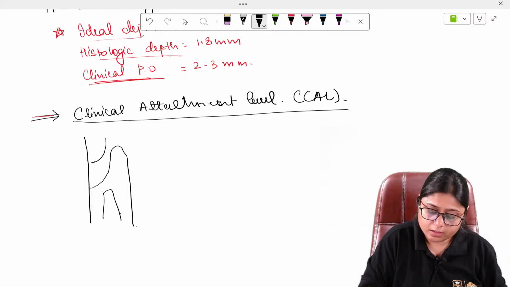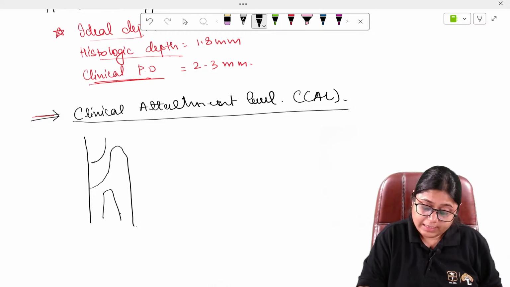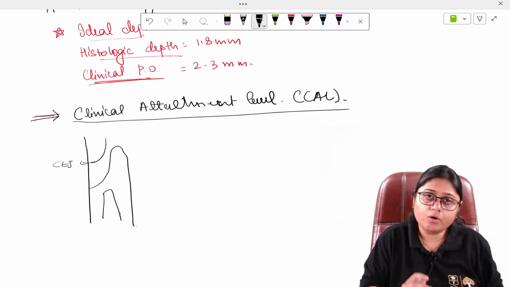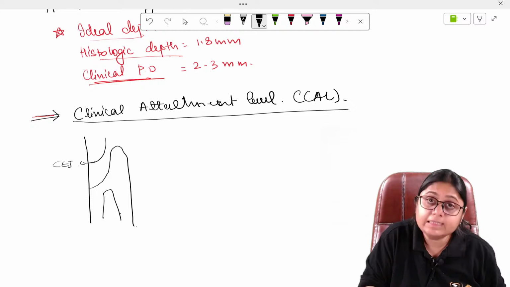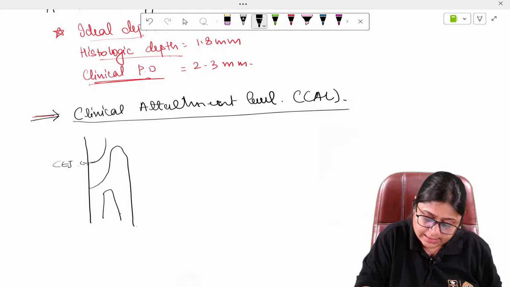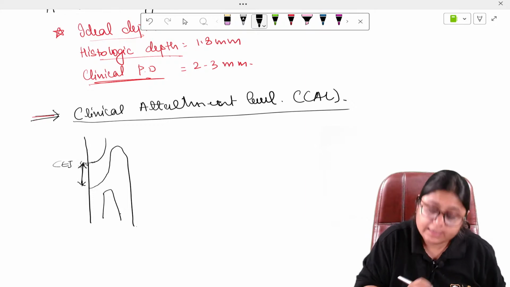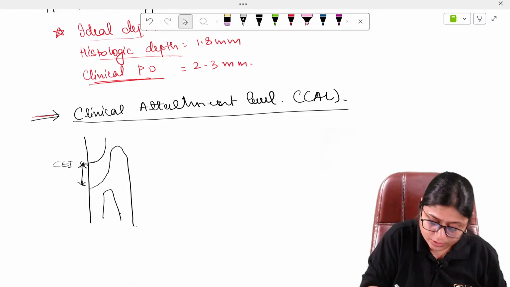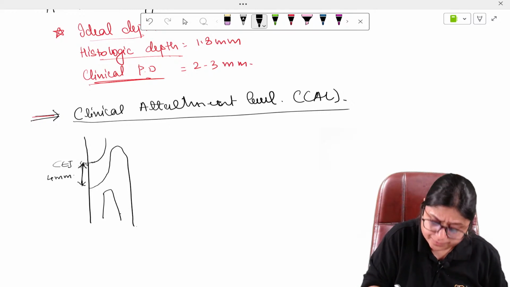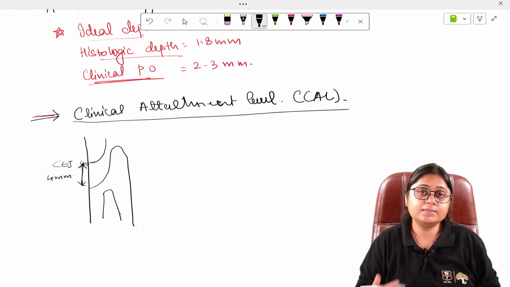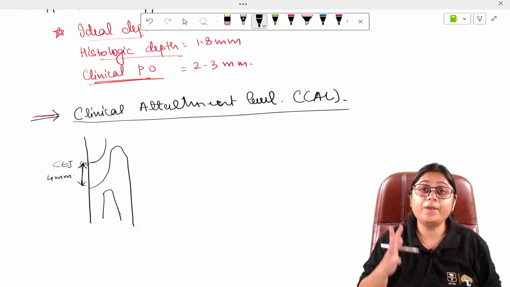This is the pocket. So what is the ideal location of CEJ? What is the ideal location of sulcus? It should be here at the CEJ. But now you can see that it has receded till this much depth, right? It has receded till this much depth. Suppose this is 4 mm. So what is your clinical attachment loss in this case? Clinical attachment loss is 4 mm, guys.